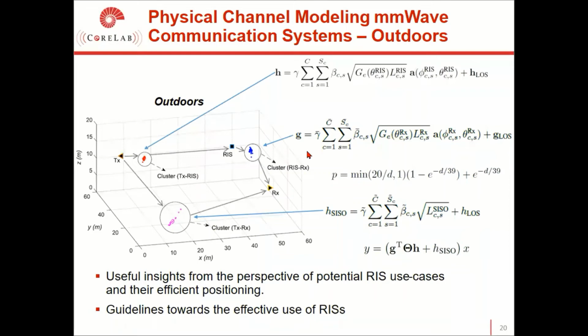For outdoor channel modeling, the major change will be in the channel between the RIS and the receiver. For this channel, we should consider small scale fading as well, with a random number of unique clusters here. And for this case, we can easily obtain these three channel coefficients by following similar methods as in the indoor environment. Furthermore, another important point here is that we assume that the RIS and the receiver are not too close to ensure that they have independent clusters.